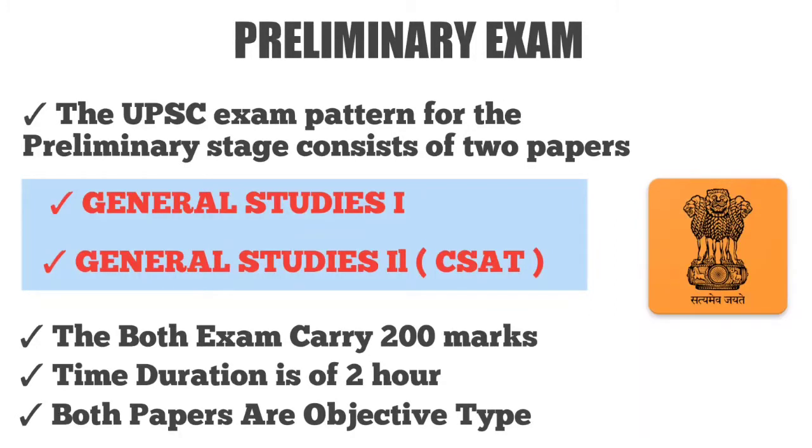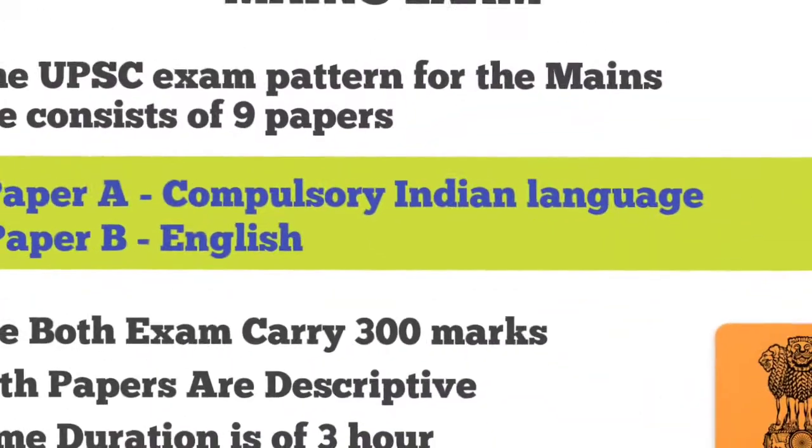Though all candidates have to prepare well for the exam, as cutoffs are unpredictable and depend on the average score every year. The prelims exam consists of 2 papers, which are General Studies 1 and General Studies 2, which is also called the CSAT paper. Both the papers in the prelims exam carry 100 marks and the exam duration is about 2 hours. Now let's talk about the mains exam.